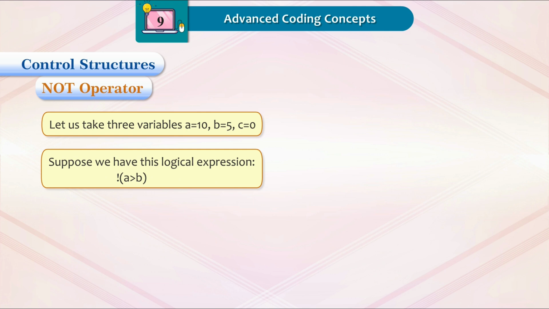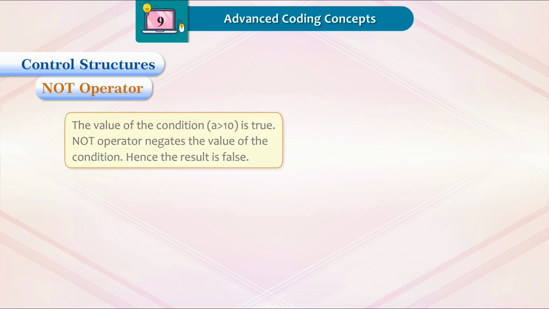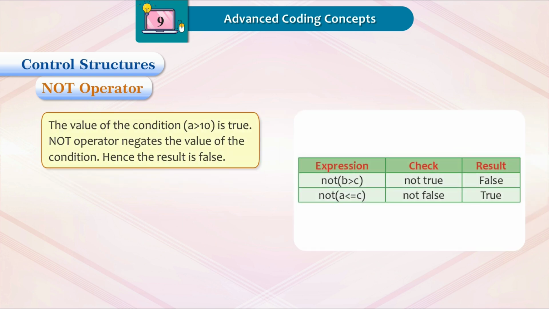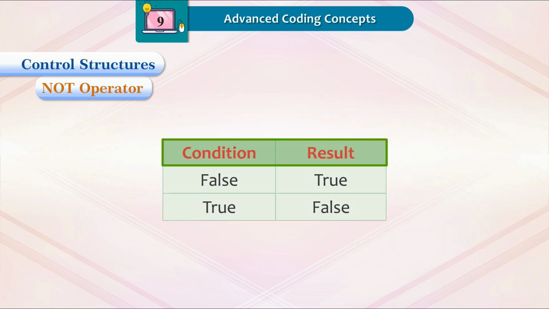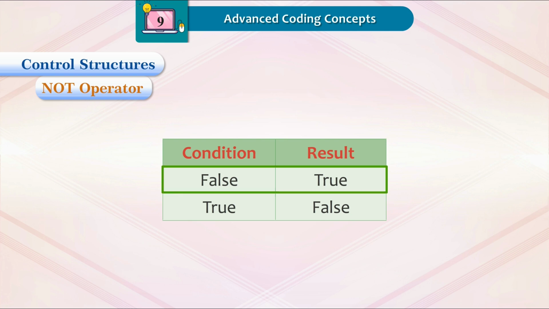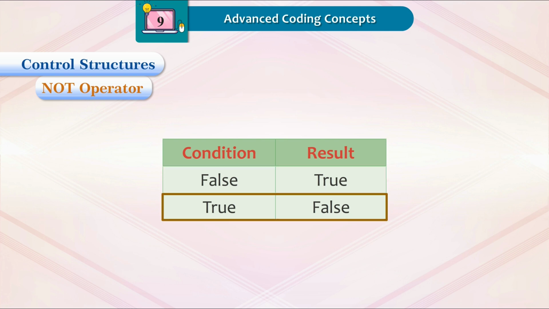Let us take three variables: A is equal to 10, B is equal to 5, C is equal to 0. Suppose we have this logical expression, not A is greater than B. The value of the condition A is greater than B is true. The NOT operator negates the value of the condition. Hence the result is false. Condition, result. False, true. True, false.